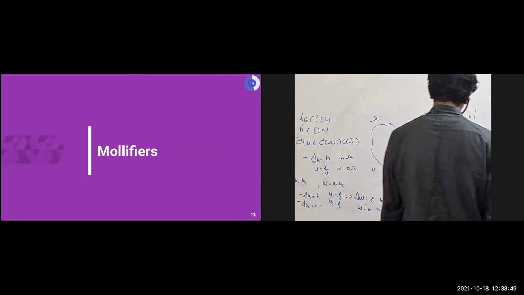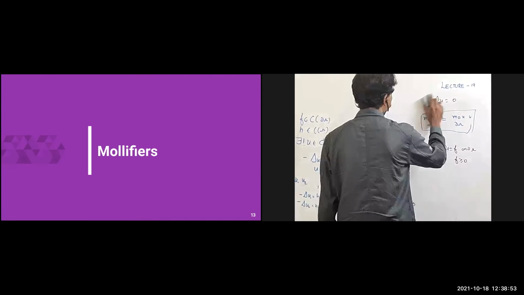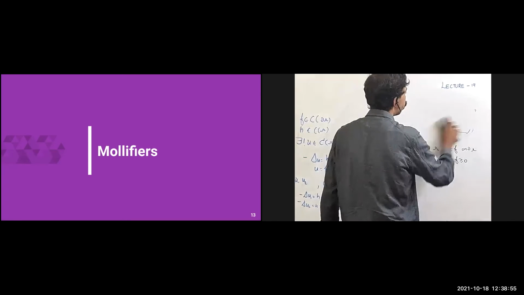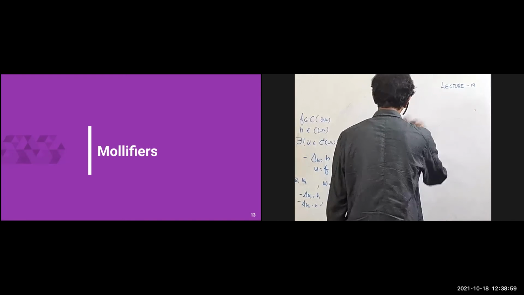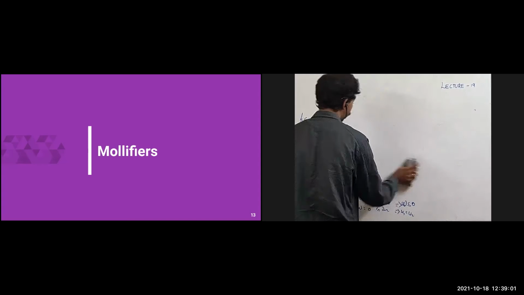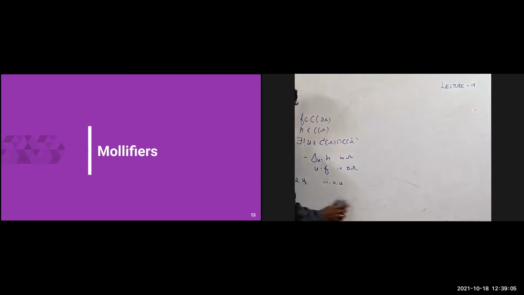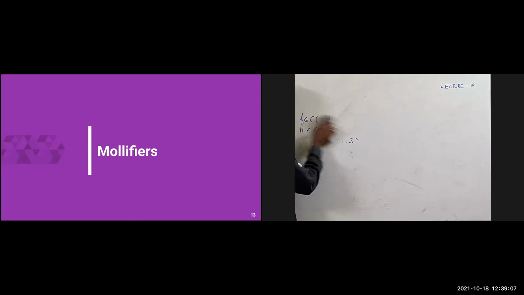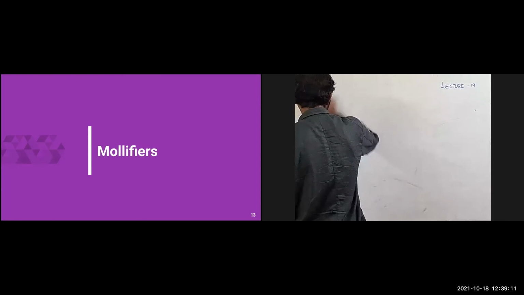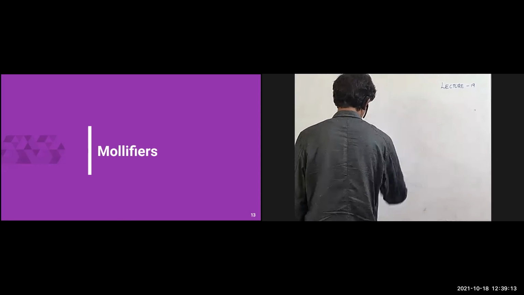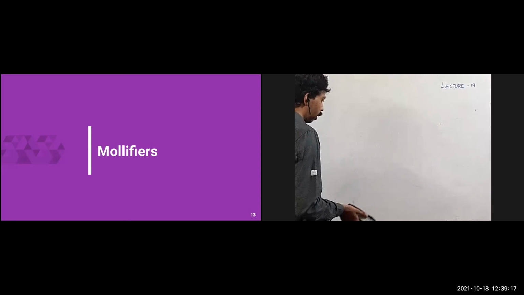Okay. So next one, this is a little advanced concept that we are going to discuss. We are going to move slowly to something called Sobolev spaces and other things, for which I'm just going to give the introduction part only, using which we are going to prove some of the things. If you have any doubts so far, let me know. We are going to a little advanced concept right now, which is called mollifiers. Okay. Any questions so far?